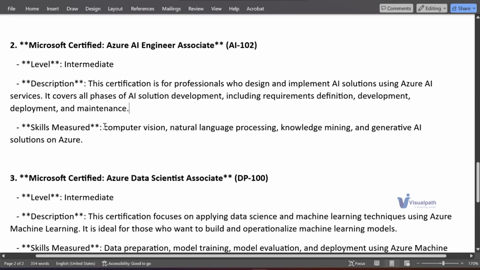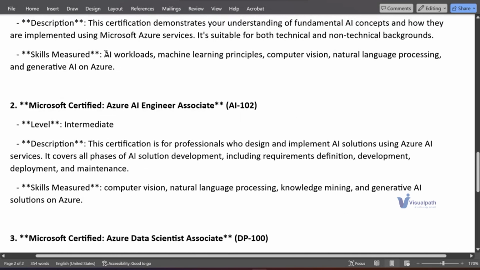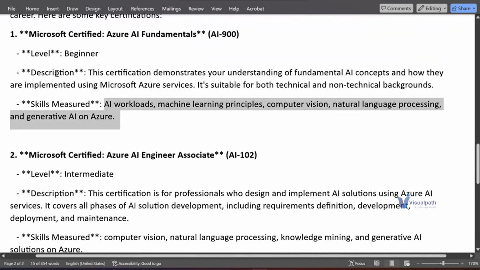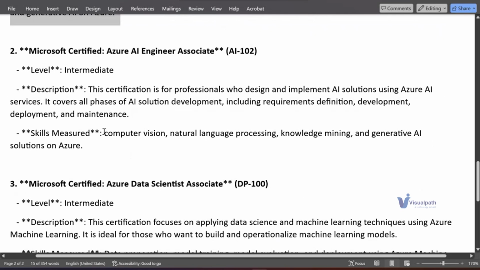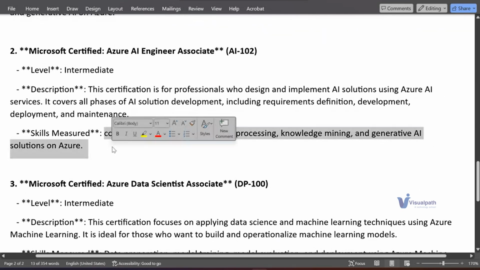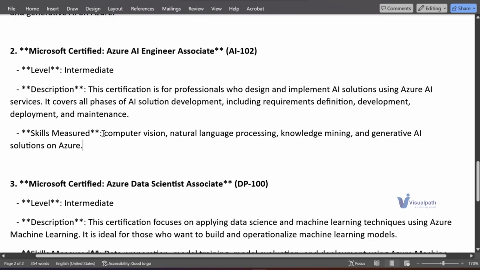Some of the key topics covered in this exam are computer vision, natural language processing, knowledge mining, and generative AI solutions. The Azure AI Fundamentals exam is mostly theoretical knowledge for beginners, and it integrates some practical knowledge as well, both theoretical and practical.